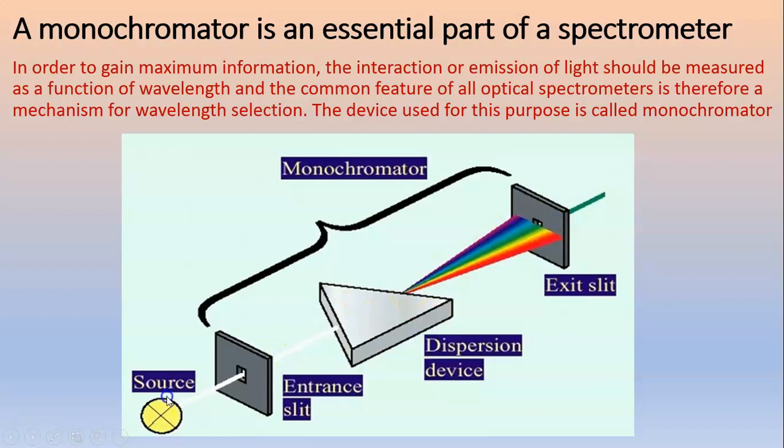White light from a source passes through the entrance slit and is split into constituent colors by the prism, but only a light beam having a particular frequency or color can pass through the exit slit. Here it is the green light passing through the exit slit. By rotating this prism, we can select light of any frequency or color.